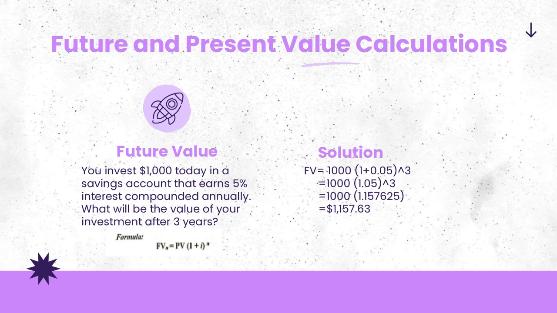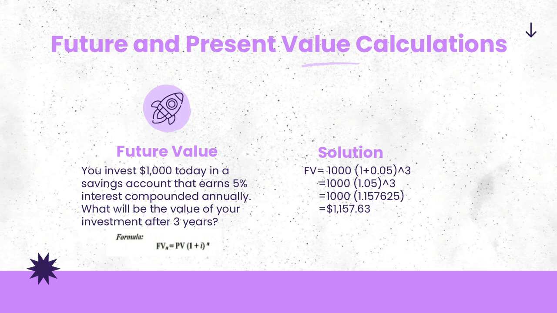Here's the problem. You invest $1,000 today in a savings account that earns 5% interest compounded annually. What will be the value of your investment after 3 years? We will now plug in the values to the formula. FV equals $1,000 multiplied by (1 plus 0.05, which is the 5%) to the third power.